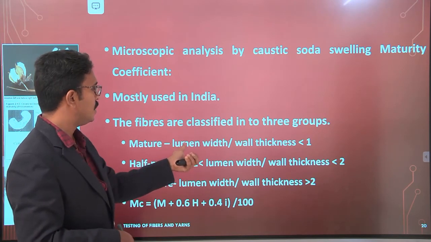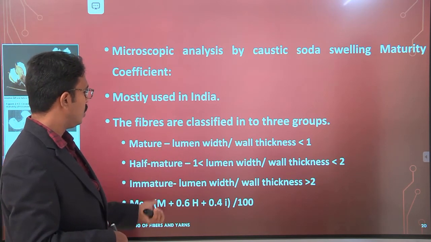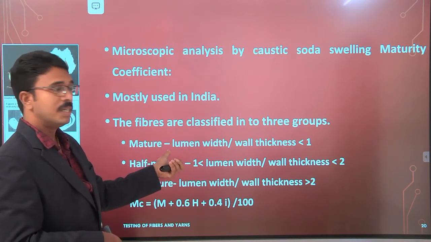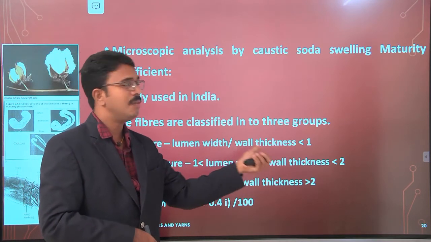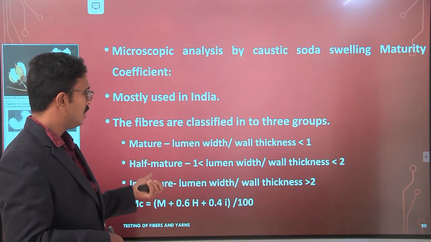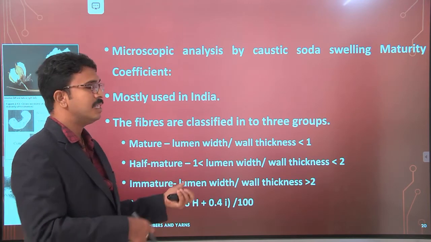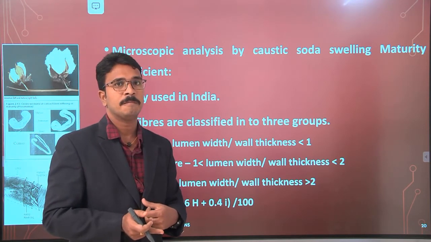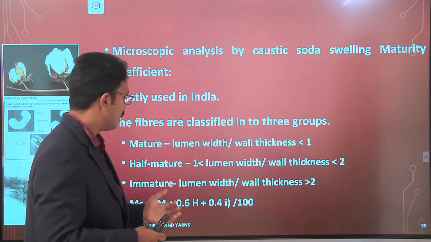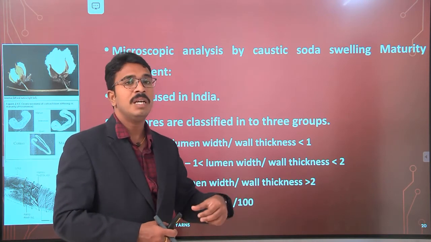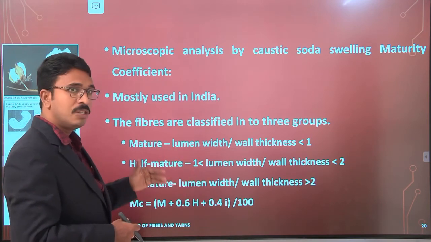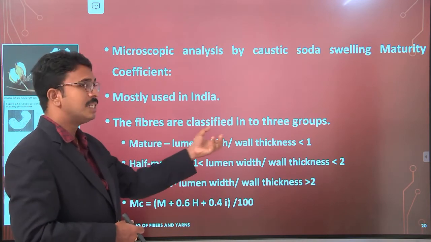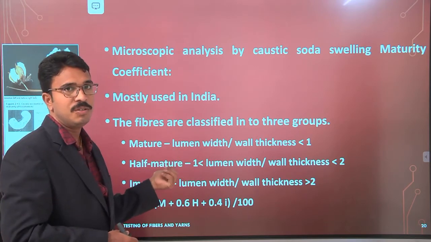If the maturity coefficient, that is lumen width by wall thickness, is less than 1, it is matured fibers. If it is immature fiber, the maturity coefficient is going to be greater than 2. Understand? So in case of the maturity coefficient, if it is less than 1, we consider it as matured fibers.